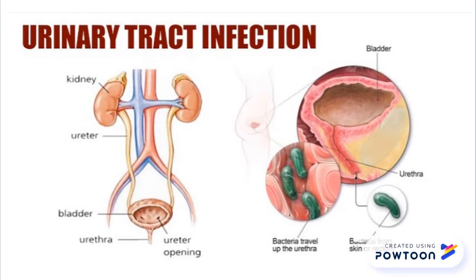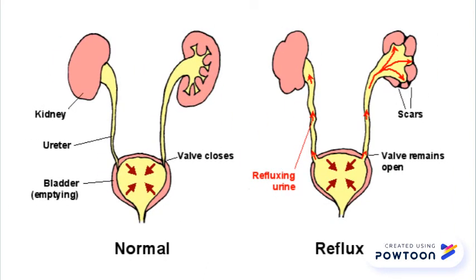Developing urinary retention means abnormal urine flow, which gives bacteria at the opening of the urethra a chance to infect the urinary tract. If the bladder is stretched too far for extended periods, the muscles may become permanently damaged and lose their ability to properly contract. Sometimes, urinary retention can cause urine to flow back into the kidneys. This is called reflux and can cause damage or scar the kidneys.